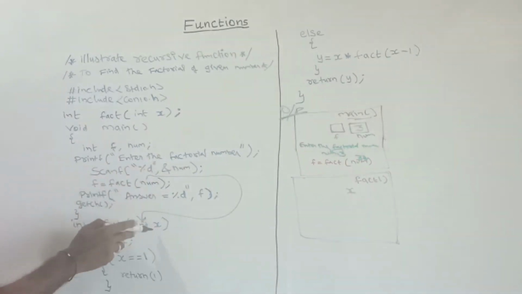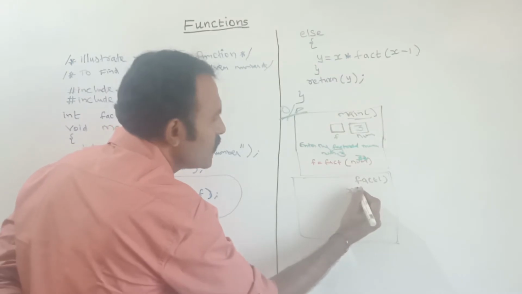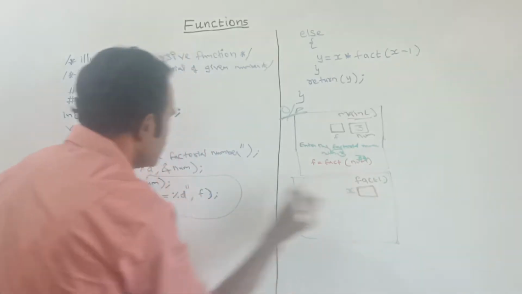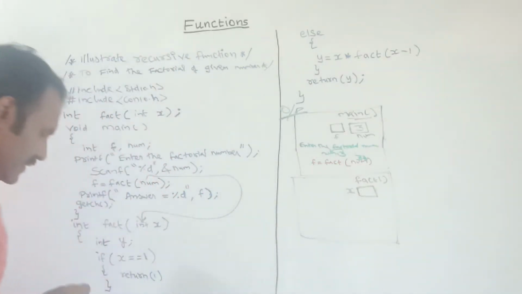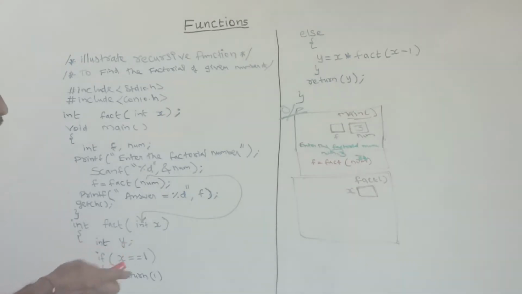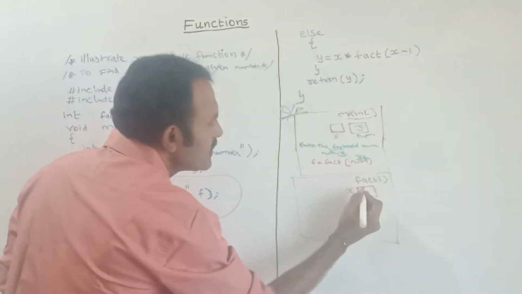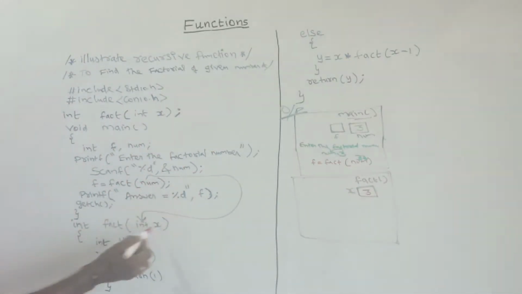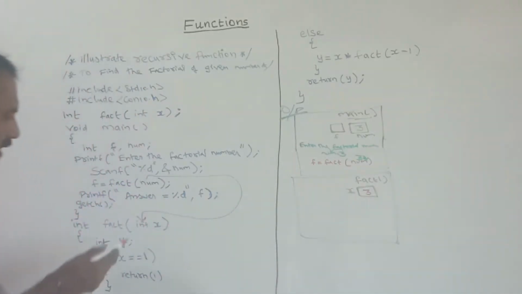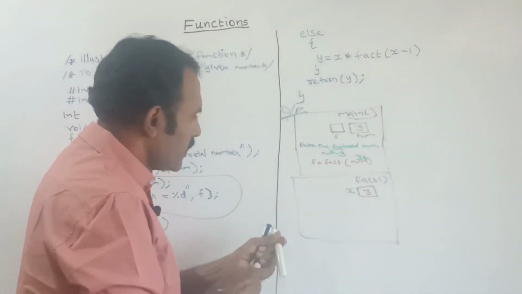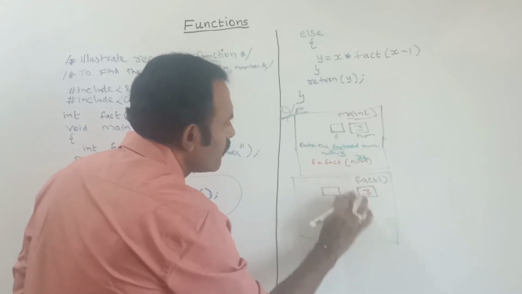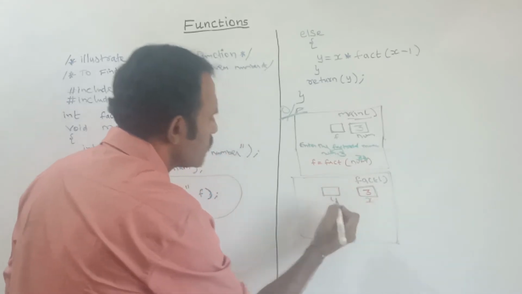That value is copied to x. So x will hold, at the starting point, the value you have passed. Here that value will be stored. How much is this value? 3, because I am passing the num value to x, so x also holds the value 3. Next, there is another variable, named y. This one is x and this one is y.